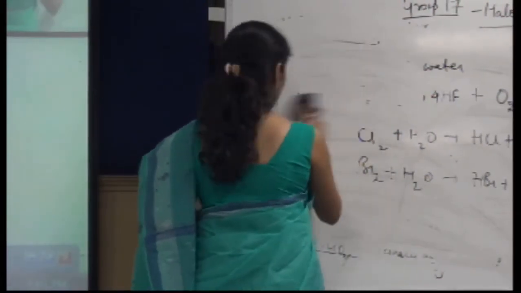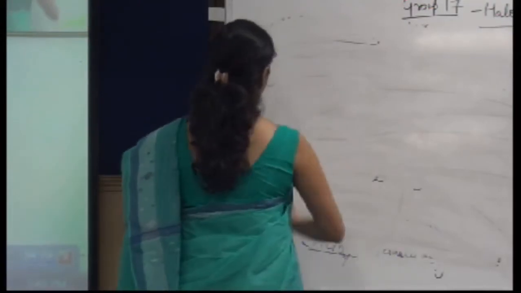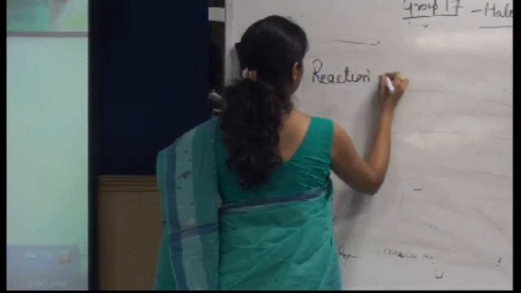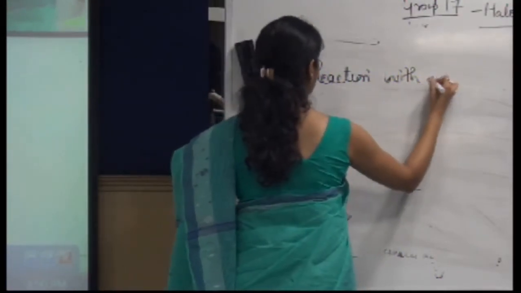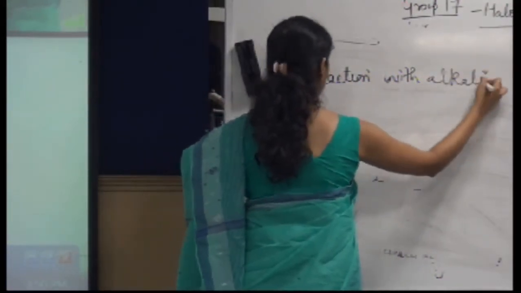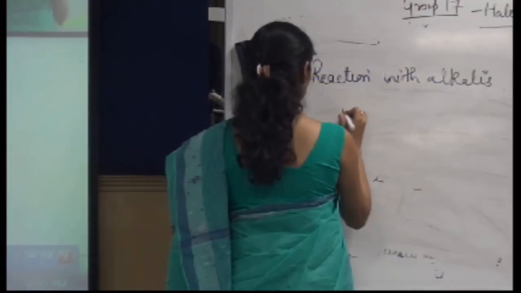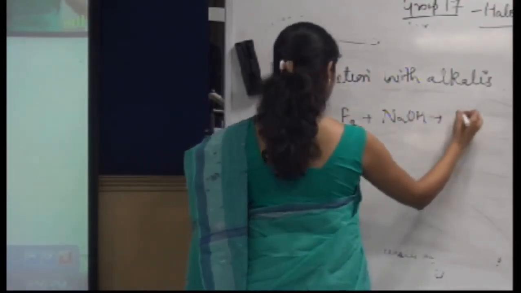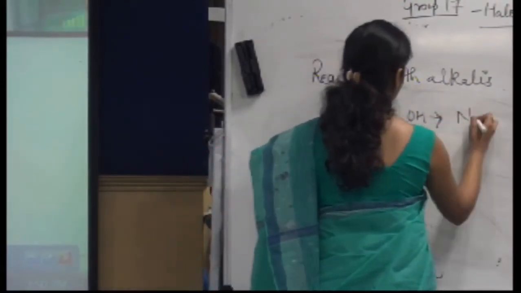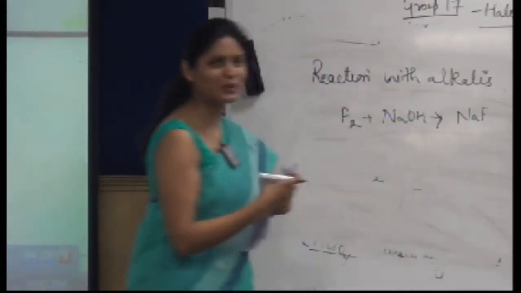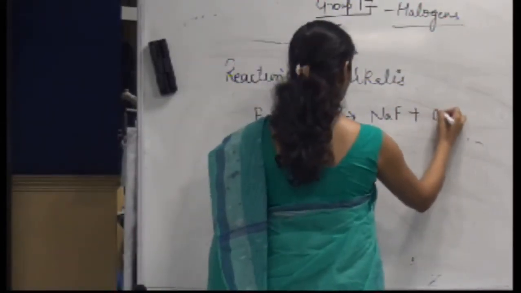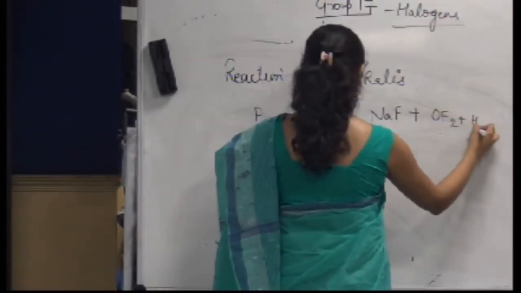Next, reaction with alkalis. Fluorine would react with NaOH to form NaF, and OF2 and H2O.